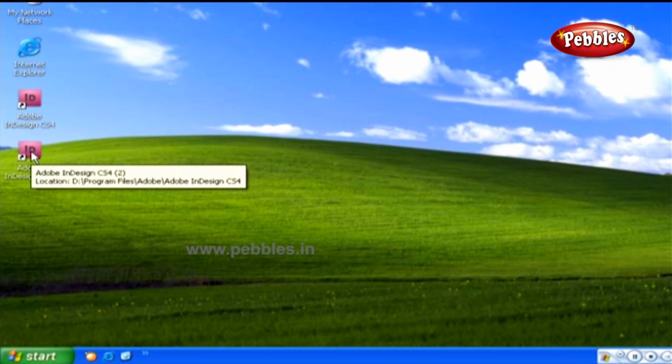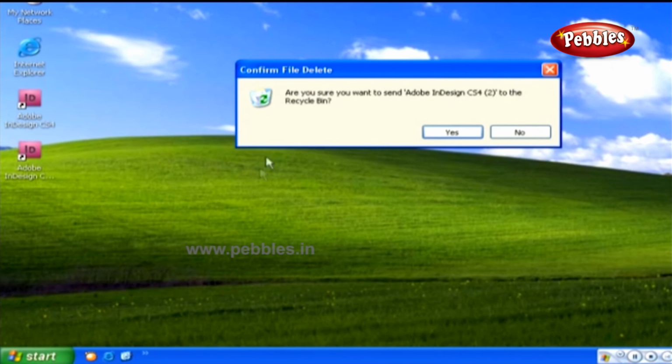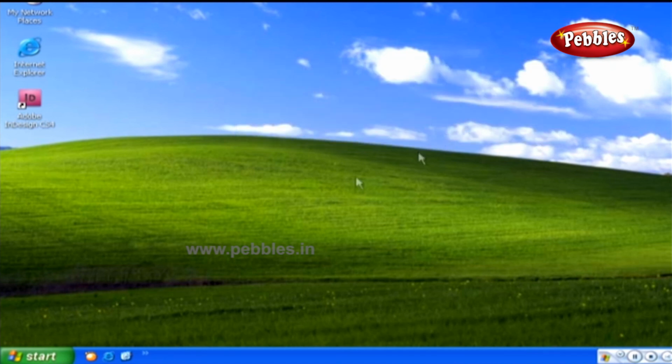You can even delete these icons. To delete the created icon, select the icon and right-click the mouse button. Now from the pop-up menu, select the Delete option. A dialog box appears asking you whether you want to delete the Adobe InDesign CS4 icon or not. Click the Delete button, and you'll notice that the icon gets deleted immediately.